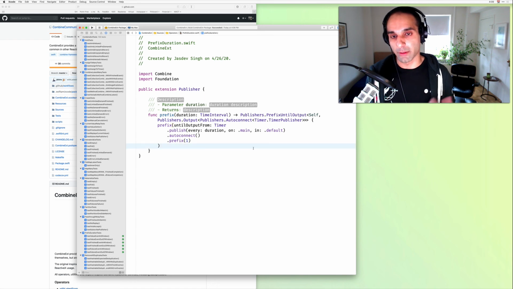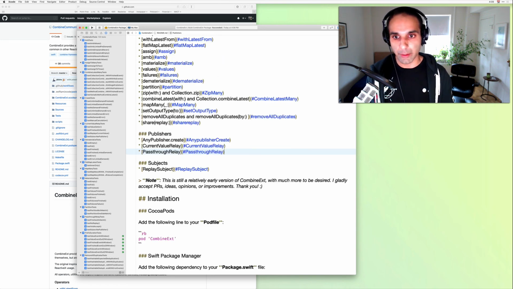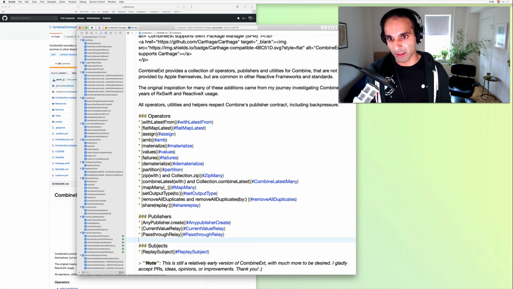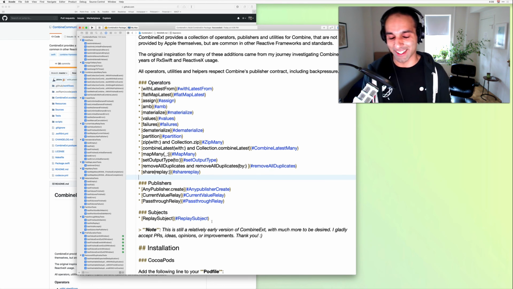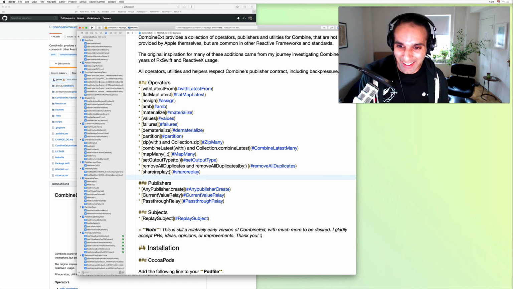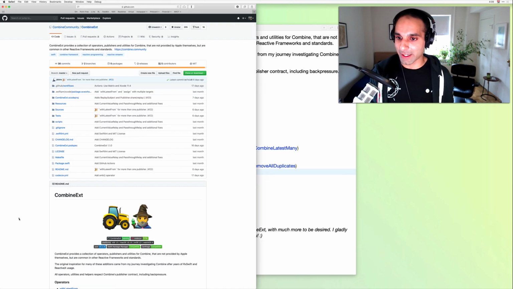And then also in terms of actual documentation to help folks use Combine Next, there is a README, of course, and there's a bunch of different sections: one for operators, publishers, subjects, and different utilities. So we need to add another entry here for prefix duration. And that pretty much wraps it up. So hopefully this demystifies contributing to Combine Next.